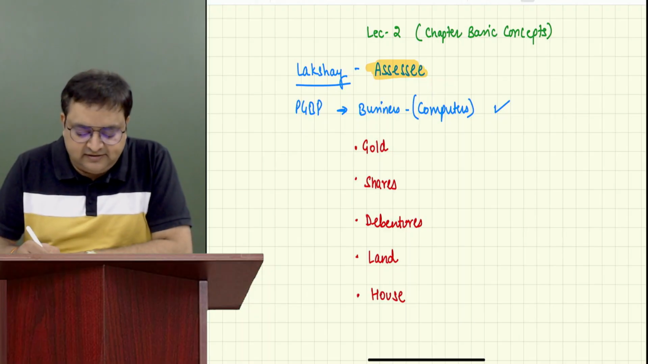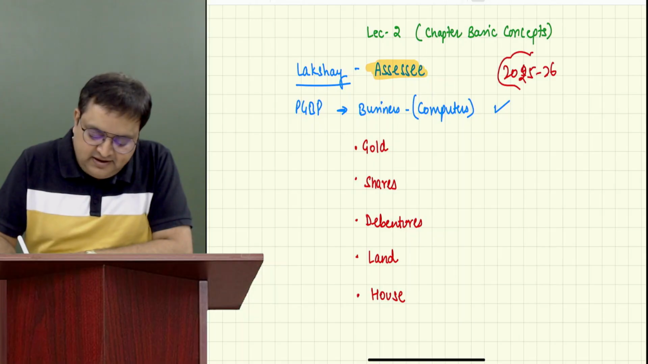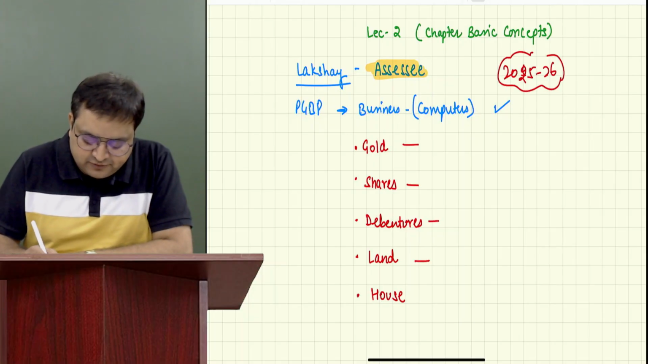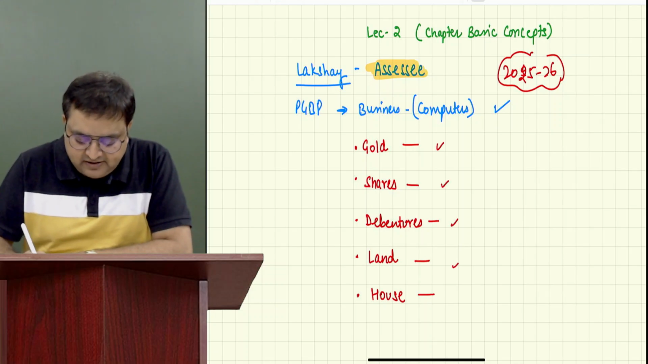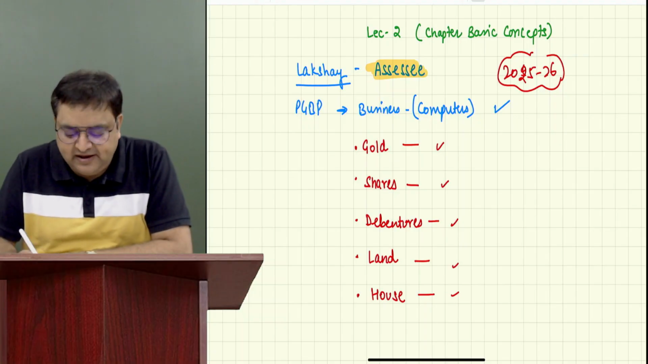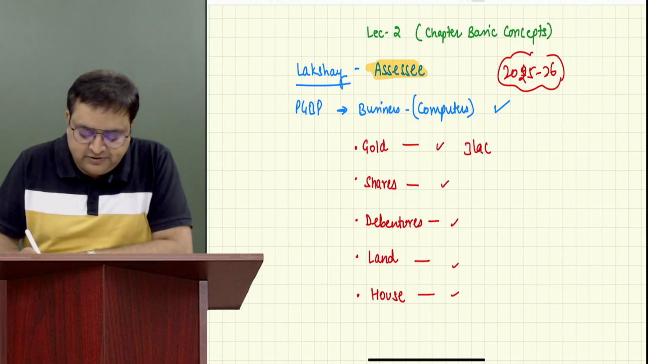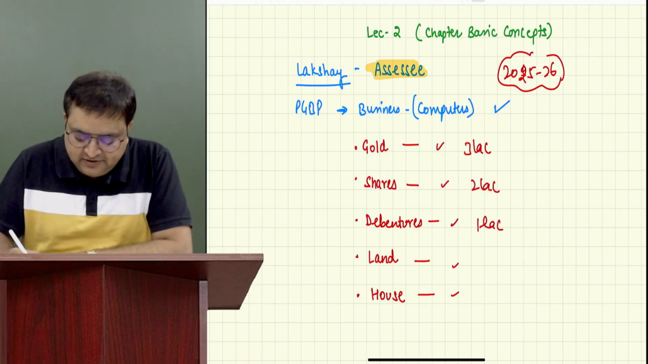And let's say in this year, 25-26, he sold the gold also, shares also, debentures also, land also, house also. Let's say he sold them and he has earned some profit out of it. On gold, he has earned 3 lakh rupees. On shares, 2 lakh rupees. On debentures, 1 lakh rupees. On land, 10 lakh. On house, 20 lakh.